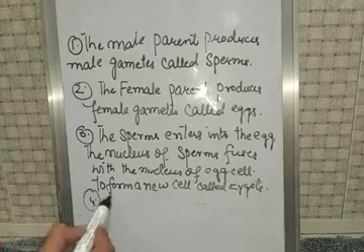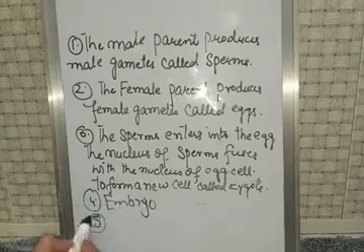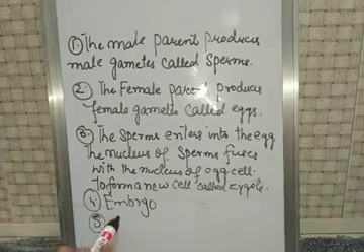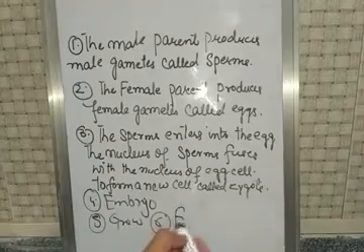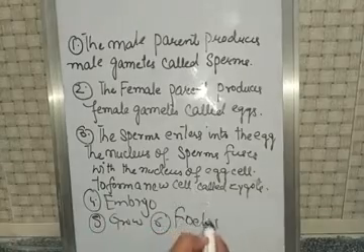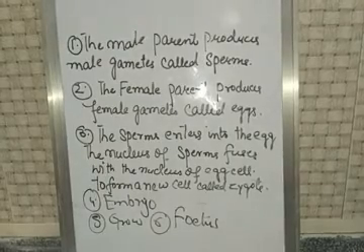Fourth point is, I'll just write it down, embryo. Fifth is embryo grows. And the sixth point is fetus grows. Clear? And they form a new baby. Clear?